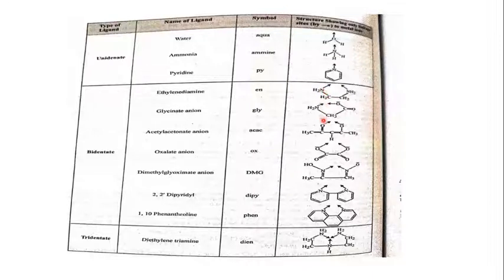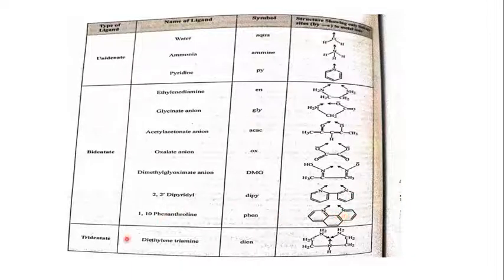In the glycinate ion, you have a nitrogen donor atom and an oxygen donor atom. Coming to acetyl acetonate anion, you have two oxygens which can donate electrons. Then in oxalate, you have two oxygens, shown by arrows here. In DMG, the two nitrogen centers are going to donate electrons. In 2,2 dipyridyl, you have two nitrogen centers, and in 1,10 phenanthroline, you have two nitrogen donor atoms.